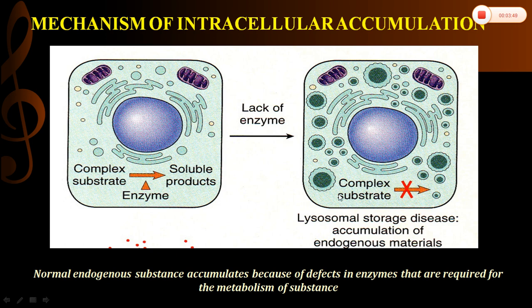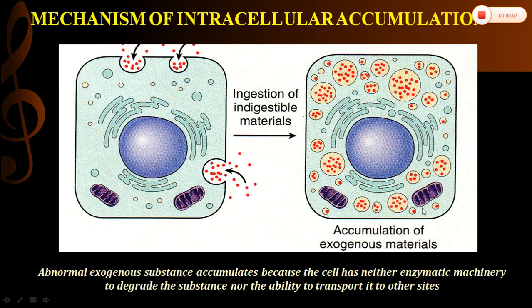This type of accumulation of complex substrates is seen in lysosomal storage disorders. Next is the fourth and final mechanism. Here there is accumulation of exogenous substances inside the cell, because the cell neither has the enzymatic mechanism to remove them nor the ability to transport them to other sites. For example, accumulation of carbon particles in the macrophages of the lung is an example of this type of accumulation.